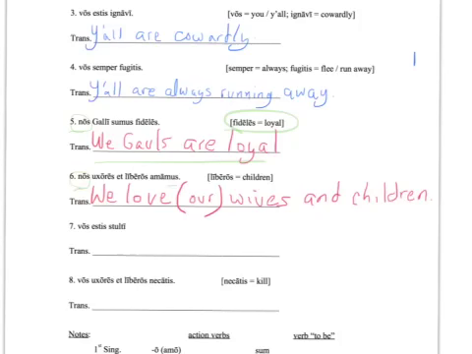We love. Remember, our can be just put in there if it makes sense. We love our wives and children. This is what the Gauls are saying. You guys are always fighting. Sure, maybe we run away, but we are loyal to our families, and we love our wives and children. Now, here's what the Gauls are going to say back to the Romans.